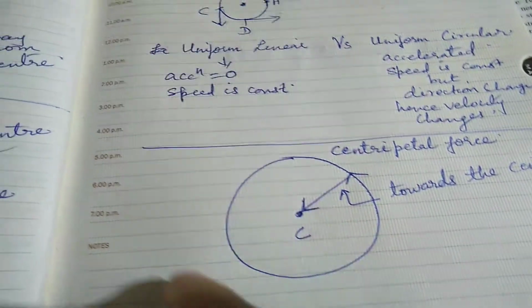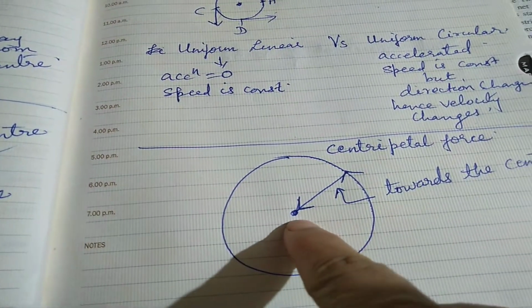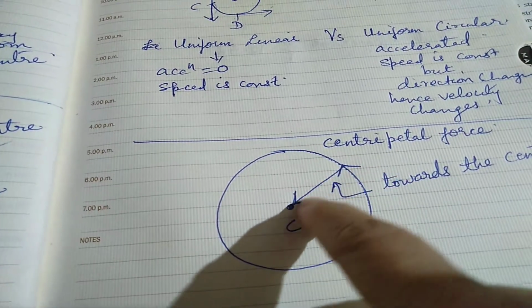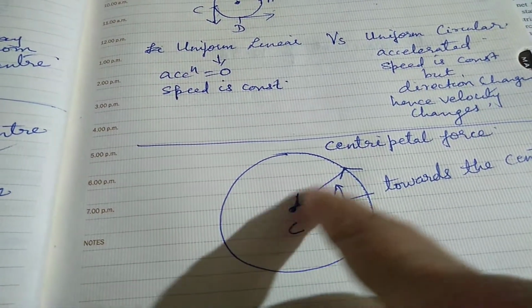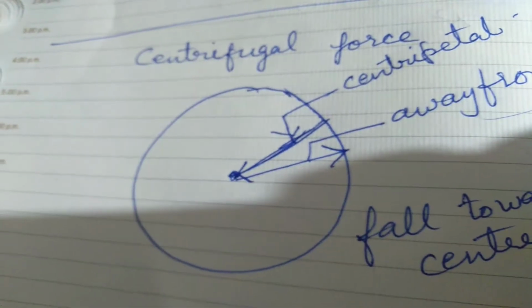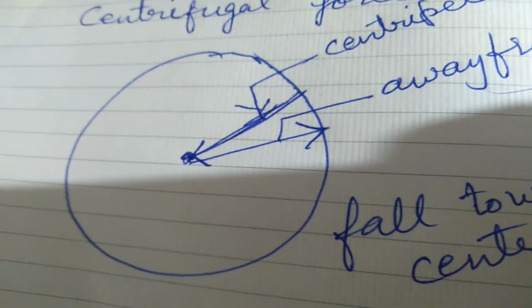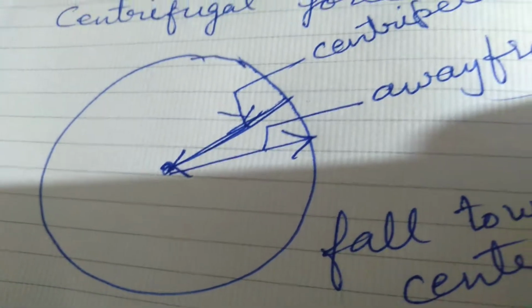Now, you will say that if this body is going round and this centripetal force is bringing it here, why is the body not falling at the center? It should fall from here. Why is it going round? This one is pulling, so it should come and fall at the center. But that doesn't happen. Why? Because, simple, you feel that the centripetal force must bring this body down at the center, but we find that it is going round and round.